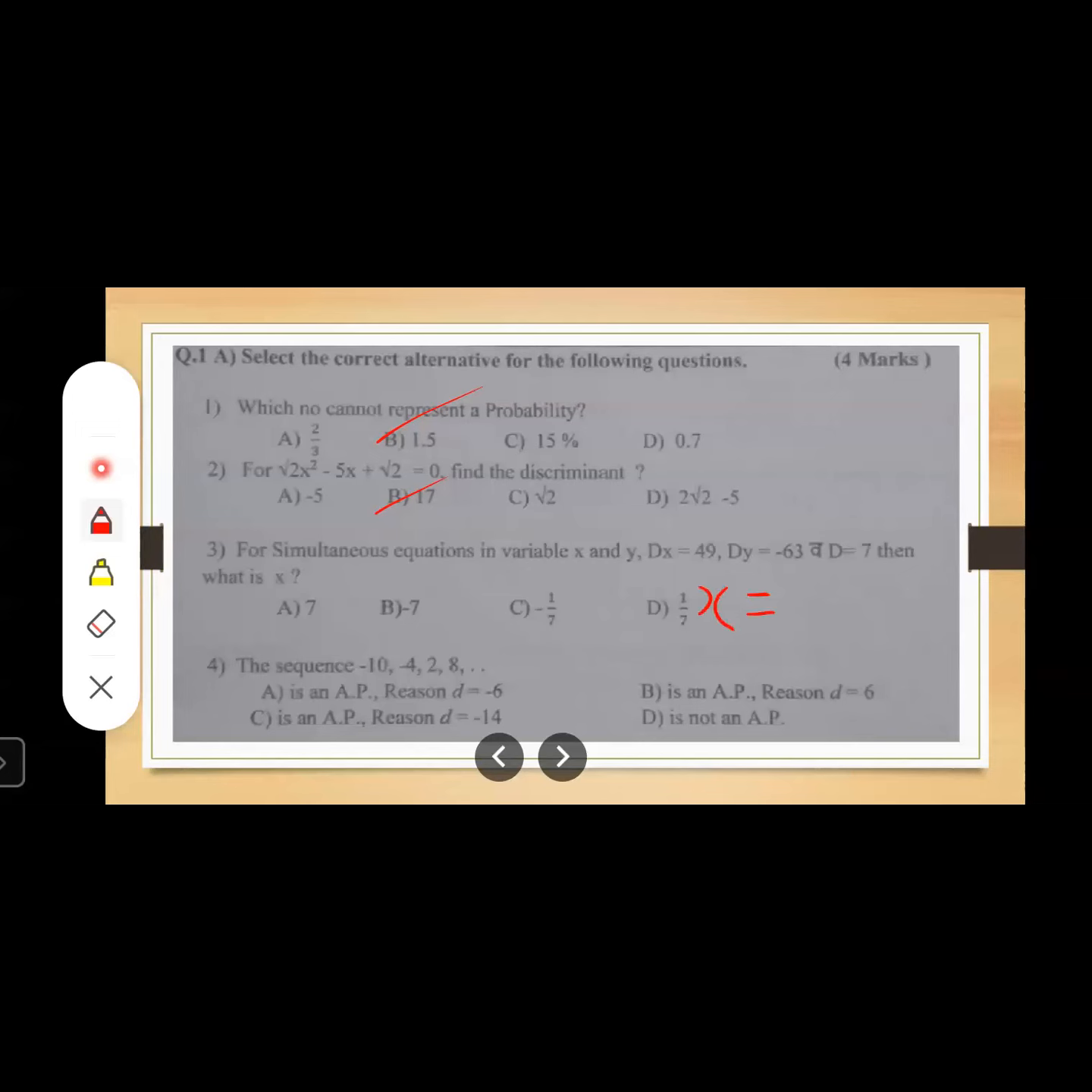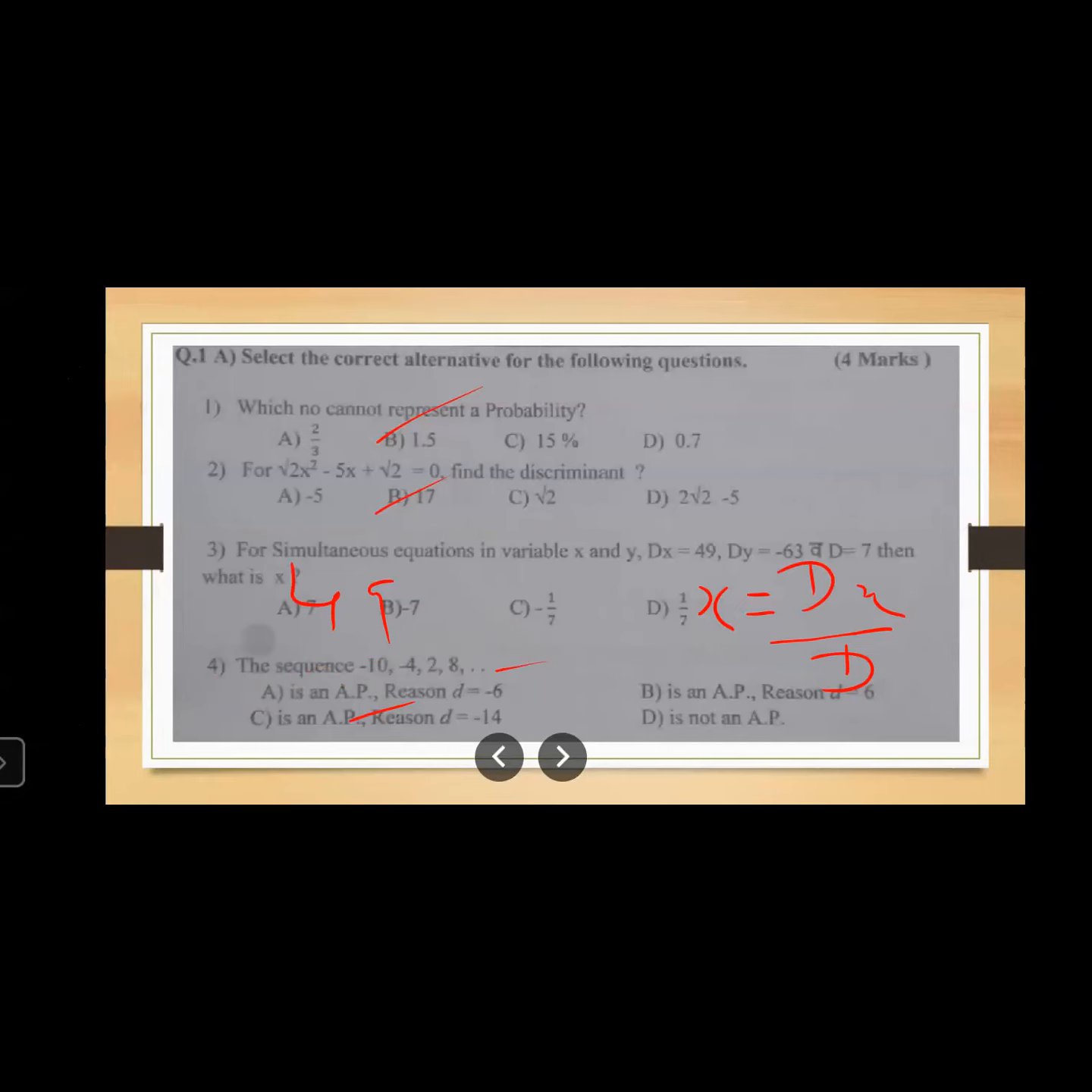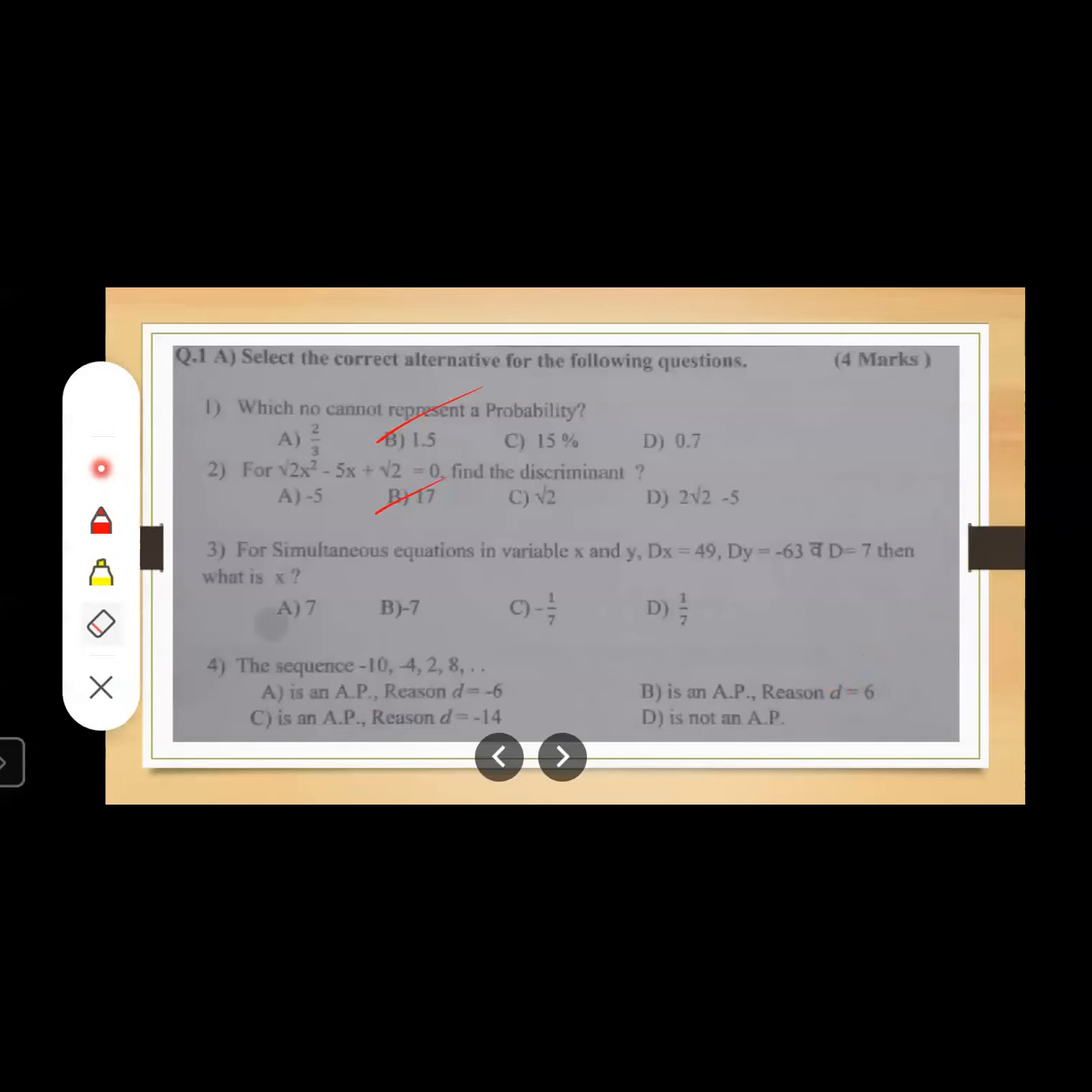X is equal to Dx upon D. Okay, what is Dx given here? 49. Okay, what is D given over here? 7. What we have to find out? Value of x. 7 sevens are 49, right? So what is the answer here? 7. So which is the correct option? First one, right? Correct option is the first one.